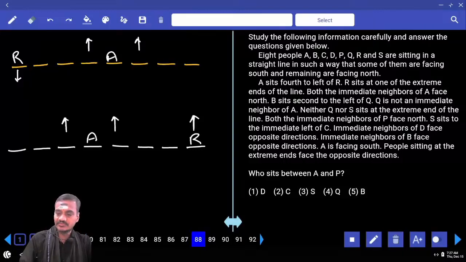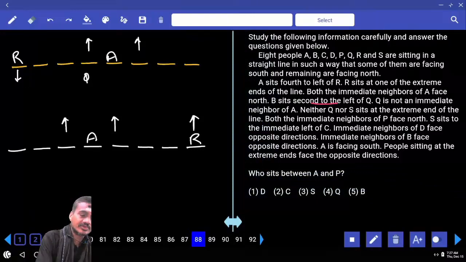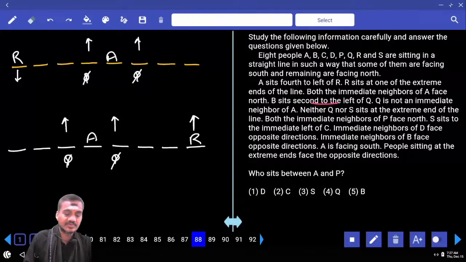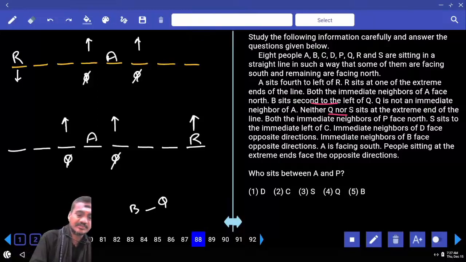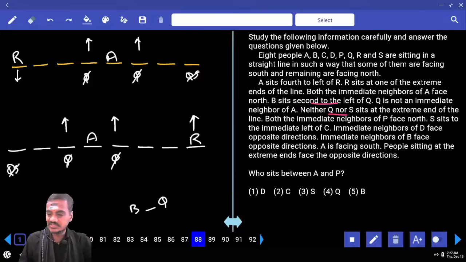B sits second to the left of Q. Q is not an immediate neighbor of A, and Q cannot be here. B sits second to the left of Q, and B and Q must be in alternate places. Next one, neither Q nor S sits at the extreme end of the line, so Q and S cannot be here, and here also Q and S cannot be here.